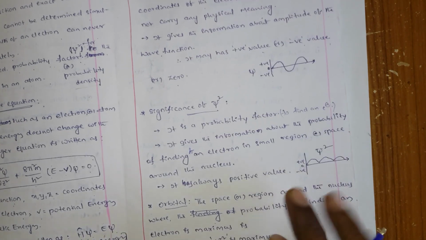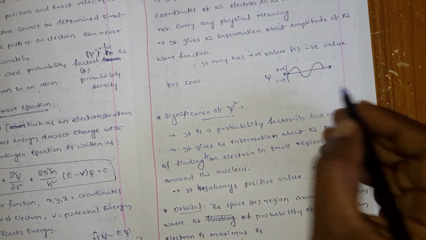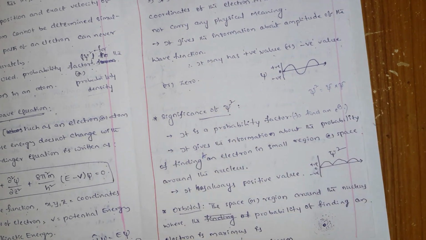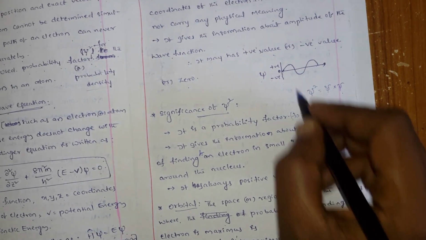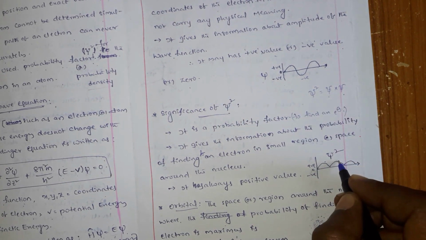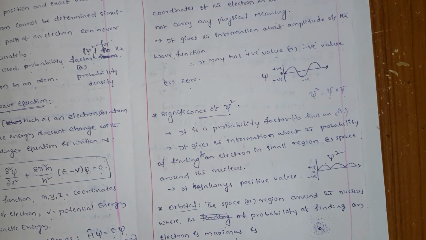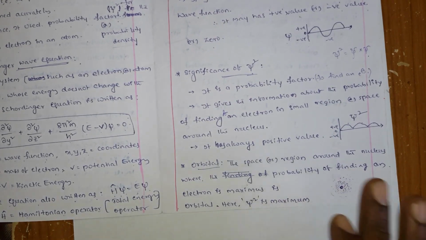It has always a positive value. How can you say? Psi square is nothing but psi into psi. You know that positive into positive is positive, and where it is negative, negative into negative is again positive, and here positive into positive is positive. That is the reason why psi square is always positive.